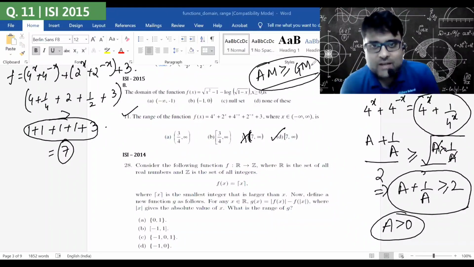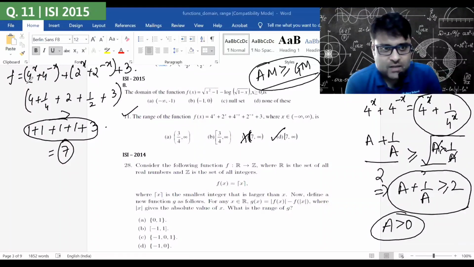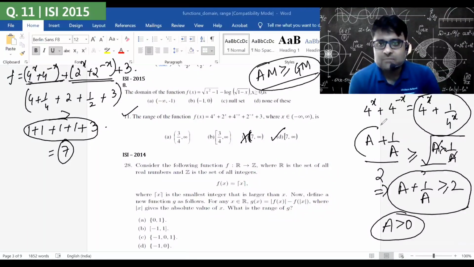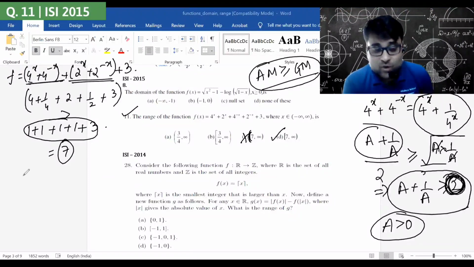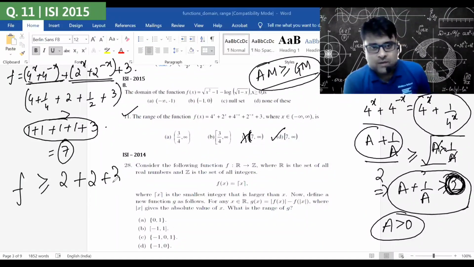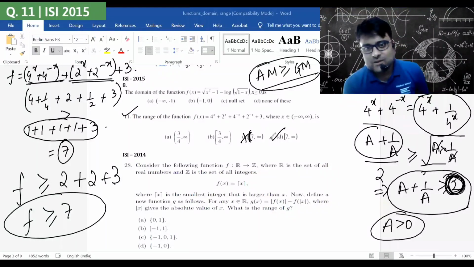So what I notice when I look at this function is that both these formats are of the a plus 1 by a type. A plus 1 by a plus 1 by a. And I already know that the least value of a plus 1 by a is 2. A plus 1 by a will always be greater than or equal to 2. Therefore, f will always be greater than or equal to 2 minimum value from 4 to the power x plus 4 to the power minus x, 2 minimum value from the other, and 3. Therefore, f will always be greater than or equal to 7. And you can mark your answer.